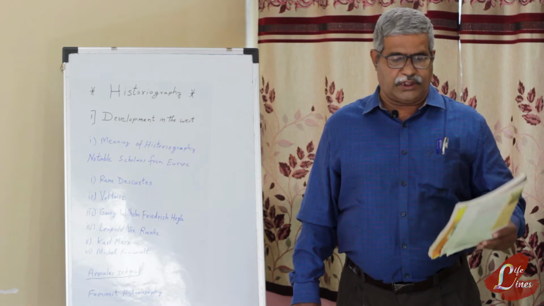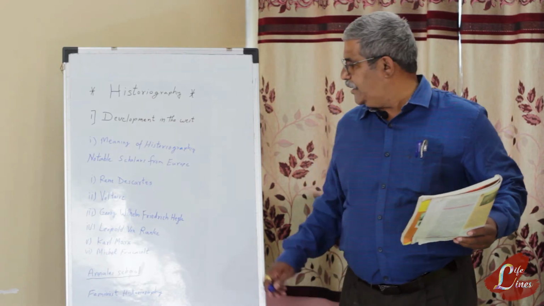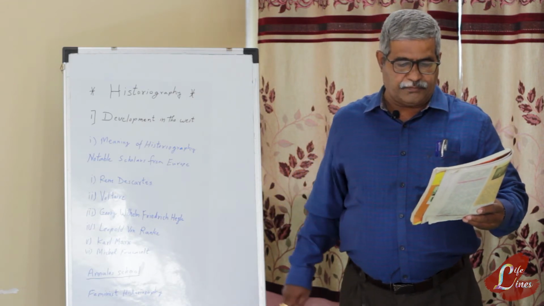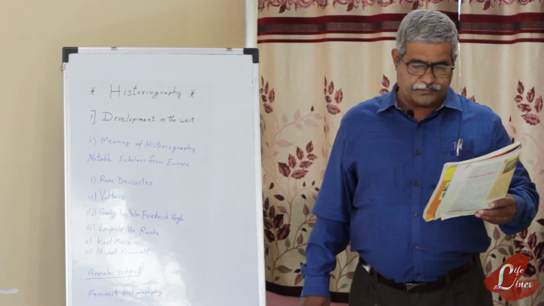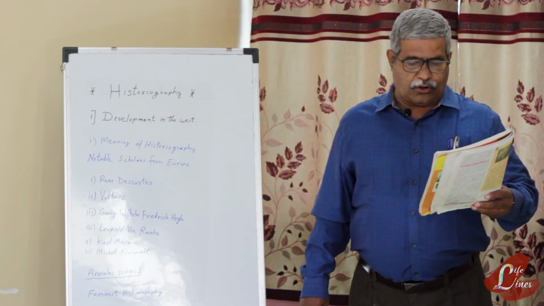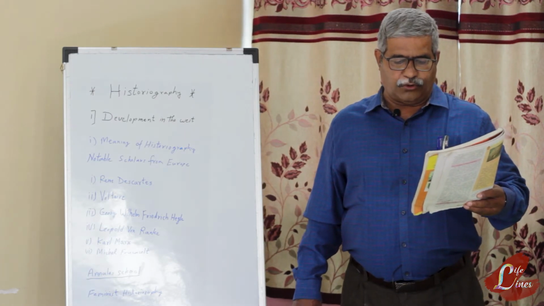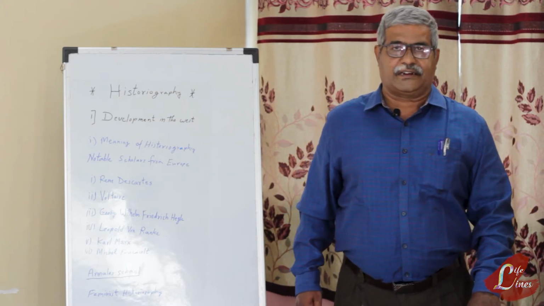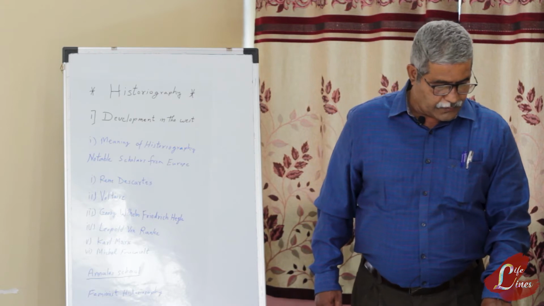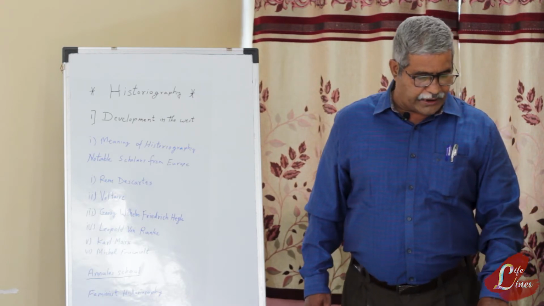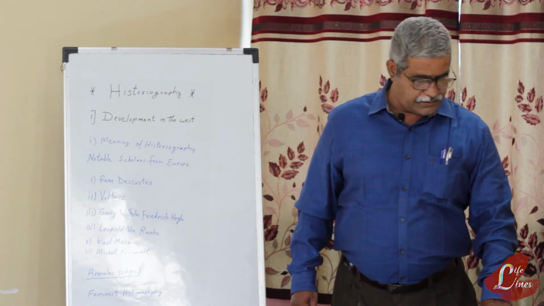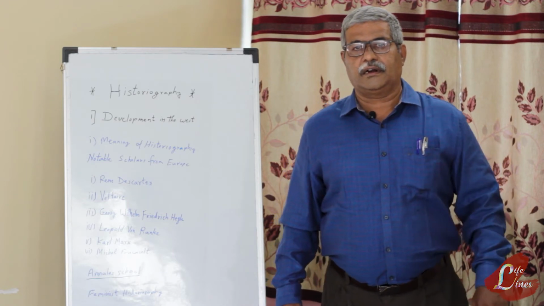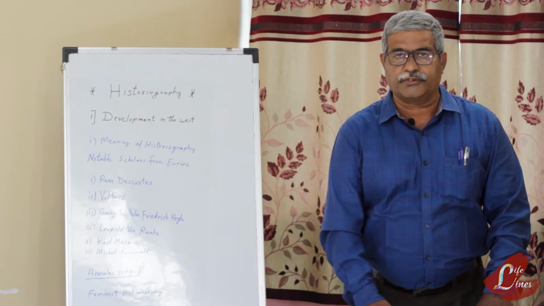Third philosopher we are going to see is George William Friedrich Hegel. He was a German philosopher. To him, the timeline of historical events was indicative of progress. He introduced a novel technique of study of history. In his book, Encyclopedia of Philosophical Sciences and Reasons in History, he described different methods of study of history.